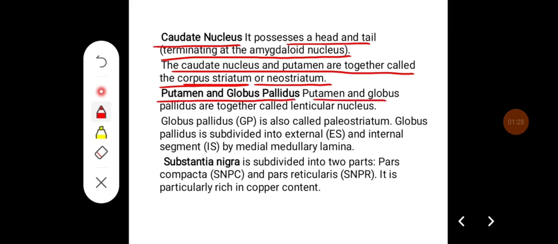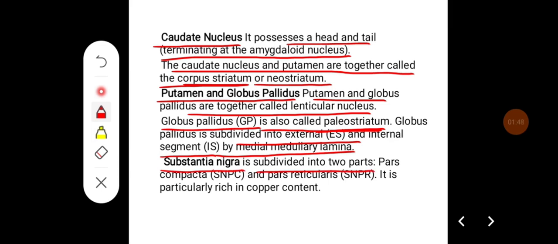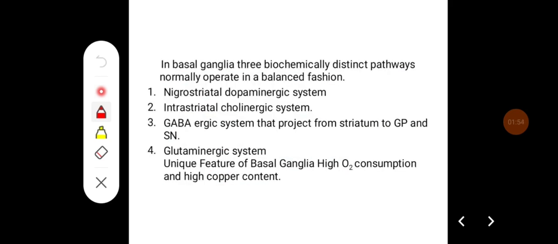Putamen and globus pallidus are together called the lenticular nucleus, whereas globus pallidus is also called paleostriatum, and globus pallidus is subdivided into external and internal segments by the medial medullary lamina. Substantia nigra is subdivided into two parts, that is pars compacta and pars reticularis. It is particularly rich in copper content.